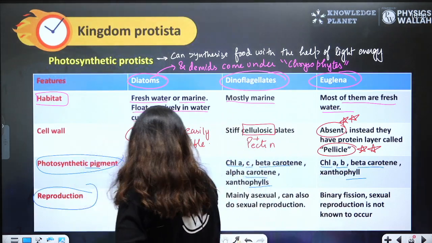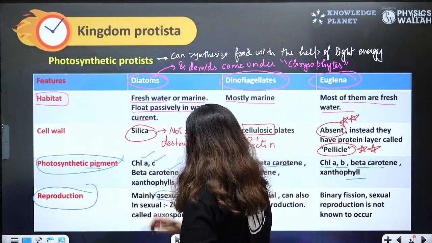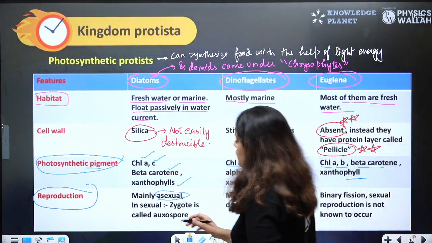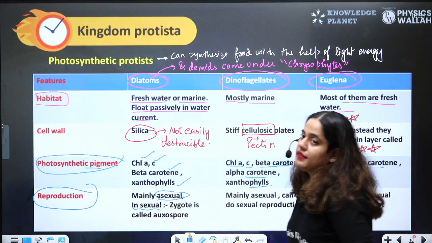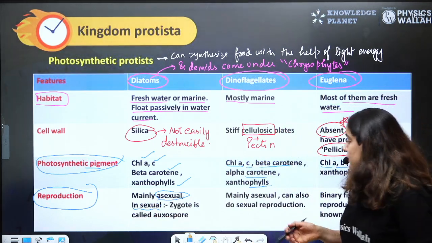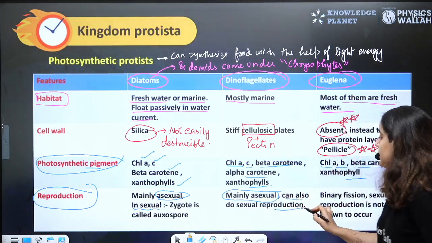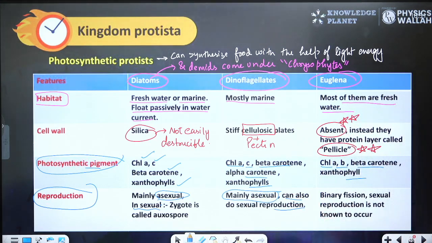Reproduction, beta, is mainly asexual. Mainly diatoms can do asexual reproduction, but they can also undergo sexual reproduction. Dinoflagellates also mainly reproduce asexually, but can also do sexual reproduction.